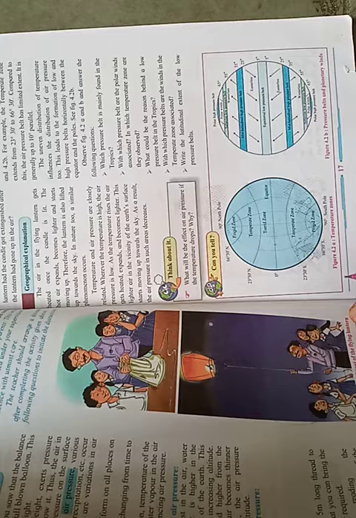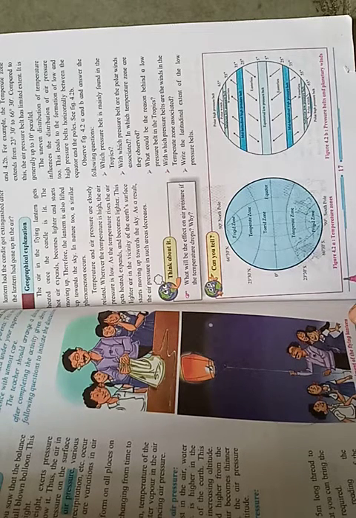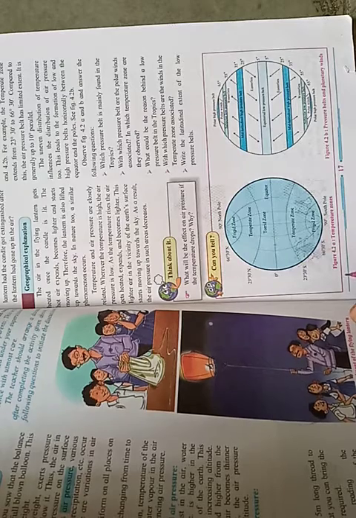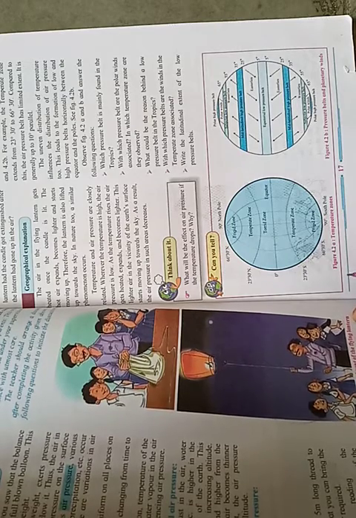Temperature and air pressure are closely related. Wherever the temperature is high, the air pressure is low. As the temperature rises, the air gets heated, expands and becomes lighter. This lighter air in the vicinity of the Earth's surface starts moving up towards the sky. As a result, the air pressure in such an area decreases.